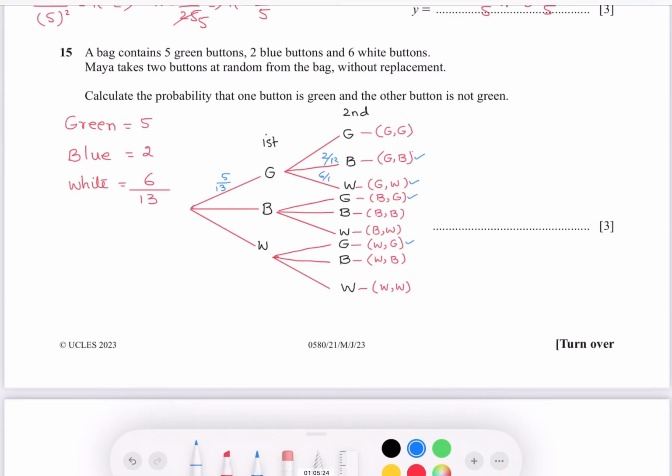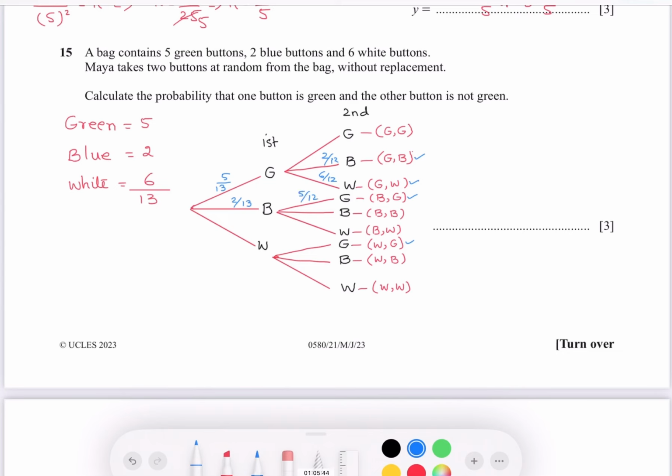If the first pick is blue, the probability would be 2 out of 13, and the second, if it is green, would be 5 out of 12. If the first pick is white, that would be 6 over 13, and the second would be green, so it would be 5 out of 12.